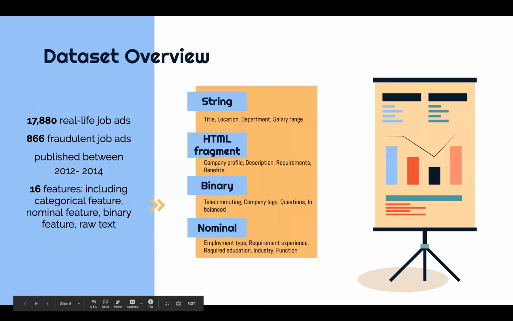So let's have a look at our dataset. We got this dataset from Kaggle, which contains over 70,000 jobs with nearly 900 of them labeled as fake. So this dataset is heavily imbalanced. That's why we chose precision and recall as our performance metrics. In this dataset, we have 16 features. The types of features are diverse. We have categorical features, binary features, and raw text.